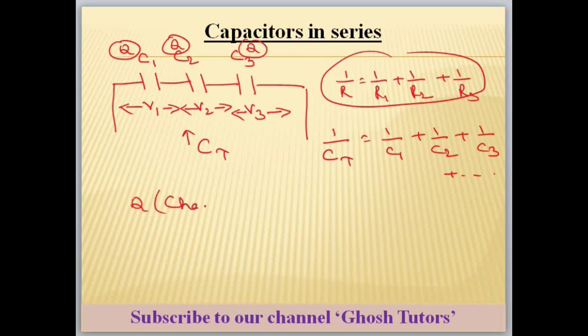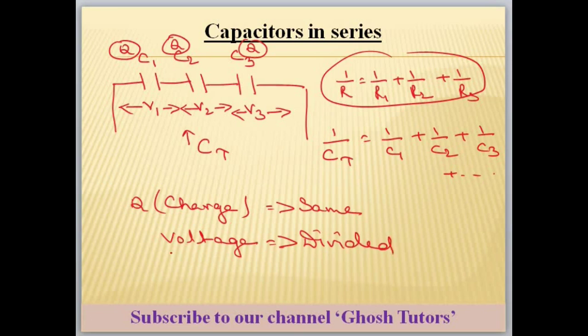Here Q means charge will be same and voltage will be divided. Whichever is having least capacitance, if C is low, then V will be higher.